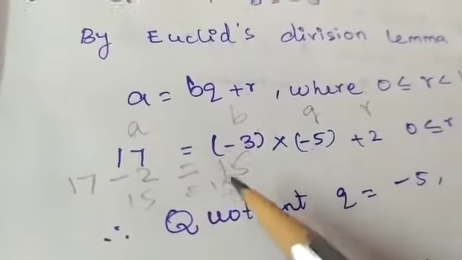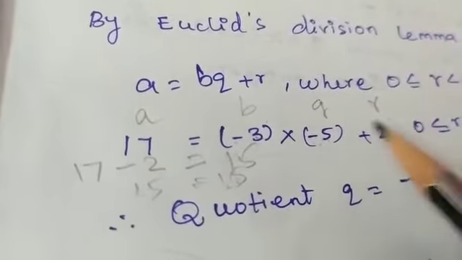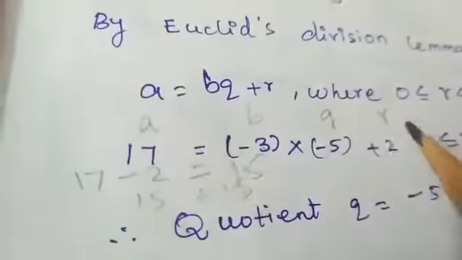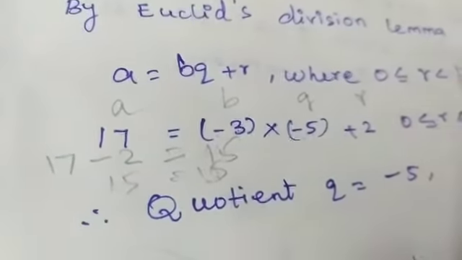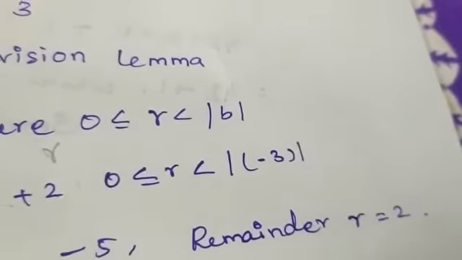You should check whether both sides are equal. If it is not equal, then these two will not be the values of Q and R. Only if it is equal will it be considered as the values of Q and R. So we have found the quotient as minus 5 and remainder as 2.